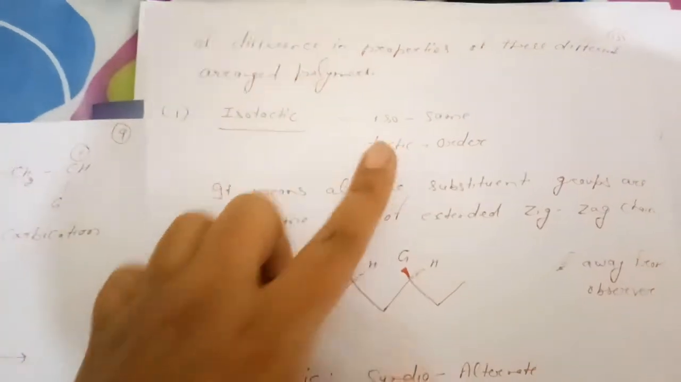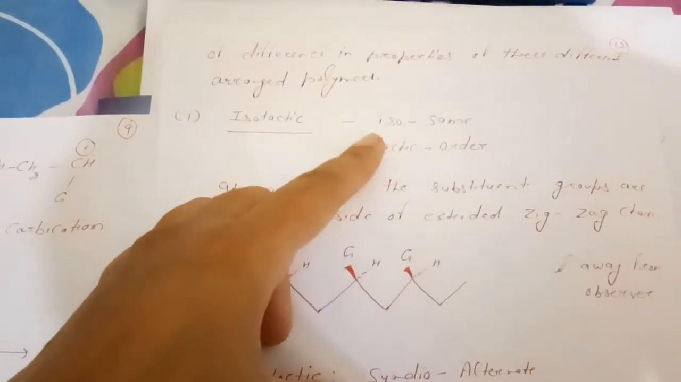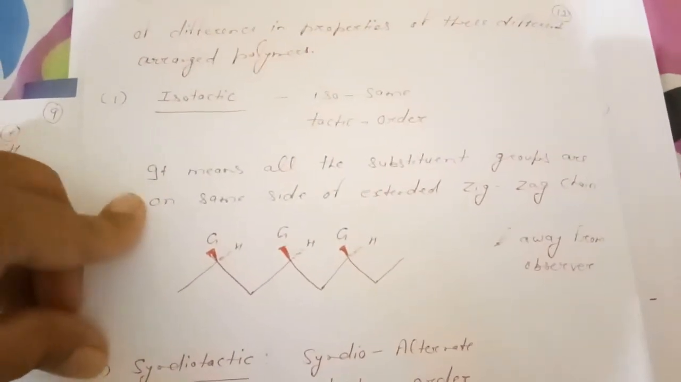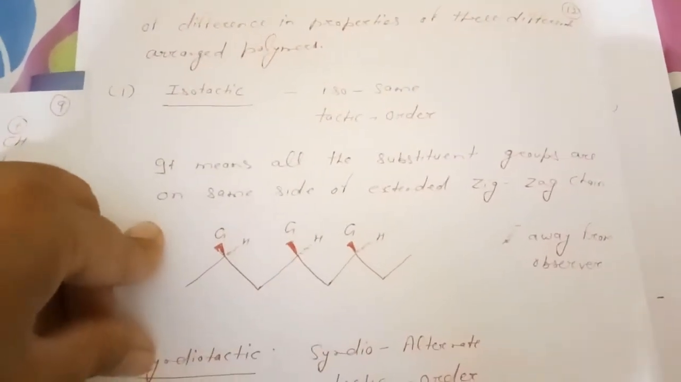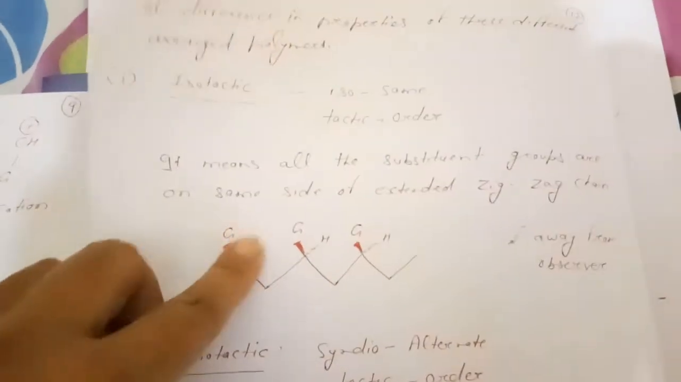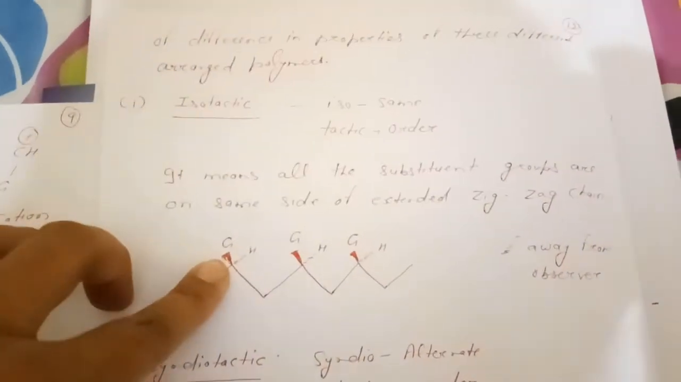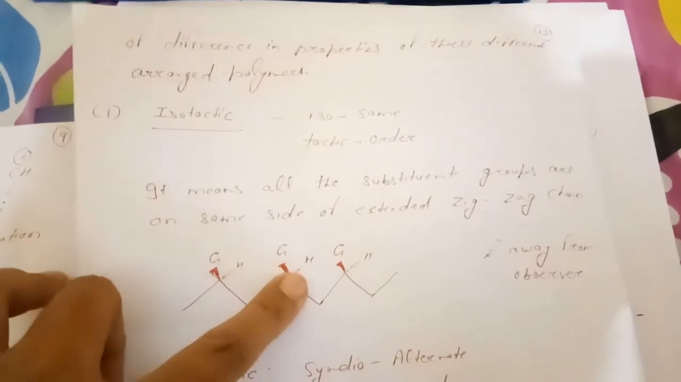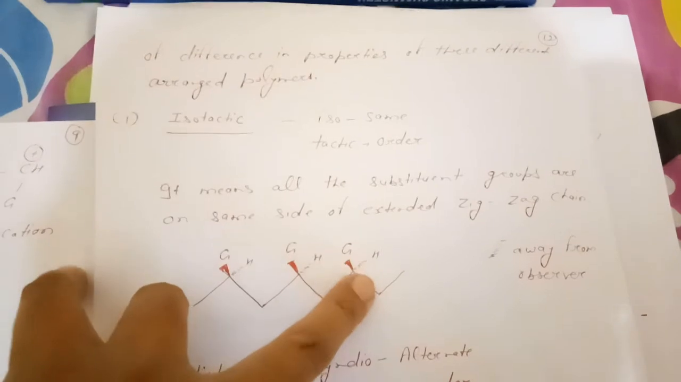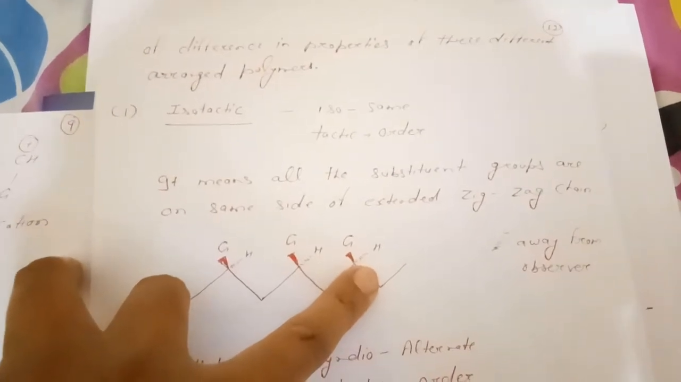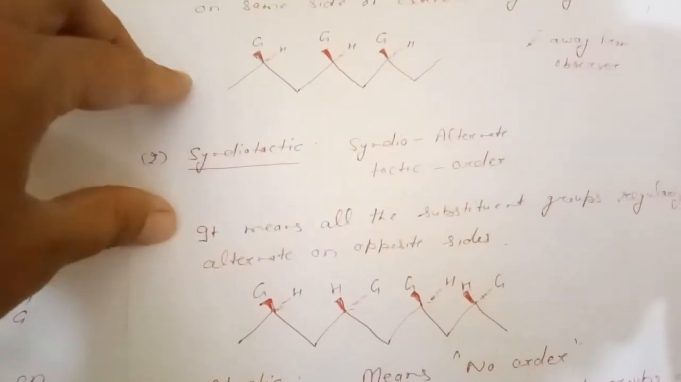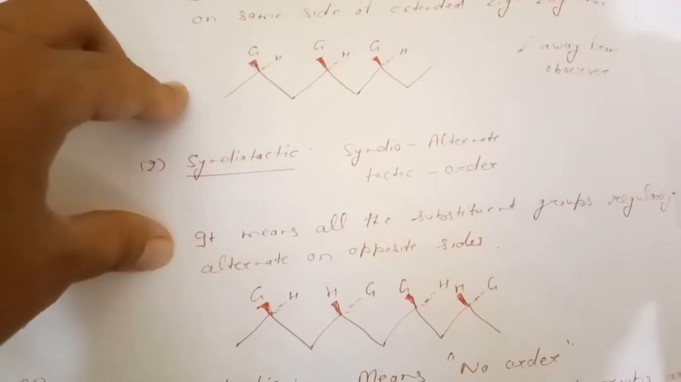Isotactic: iso means same, tactic means order, means same order will be there. It means all the substituent groups are on the same side of the extending zigzag chain. This is the zigzag chain, and we can see G is above the plane, H is below the plane. Again G is above the plane, H is below the plane, G is above the plane, H is below the plane, or away from the observer, we can say. So this is isotactic.